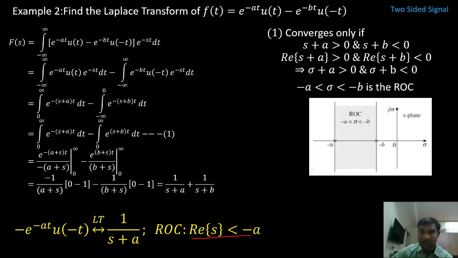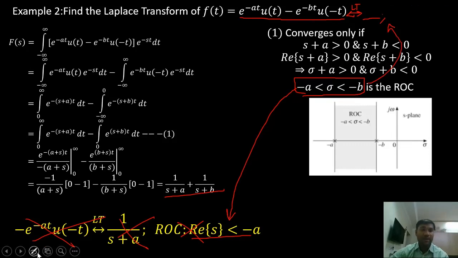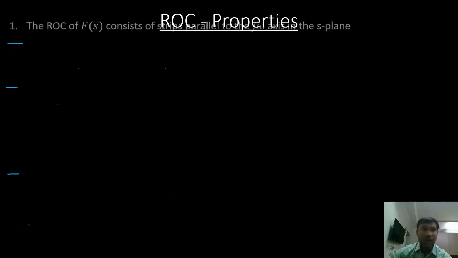Here there's a mistake. I have to write this here, right? I haven't changed anything here. So you know how to write my Laplace transform pair, right? I'll write this signal on the left hand side, followed by a double-headed arrow, Laplace transform, and this will be on the right hand side, followed by ROC. So that is how we will write the final Laplace transform pair.